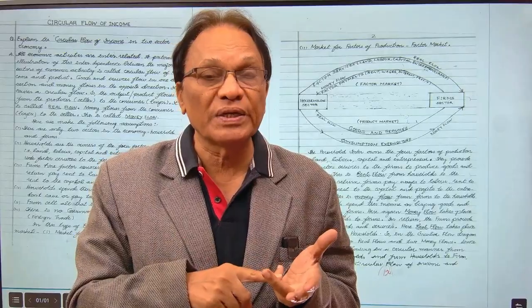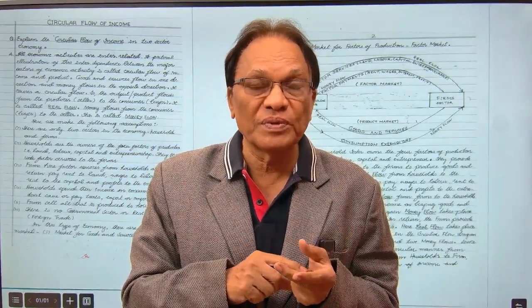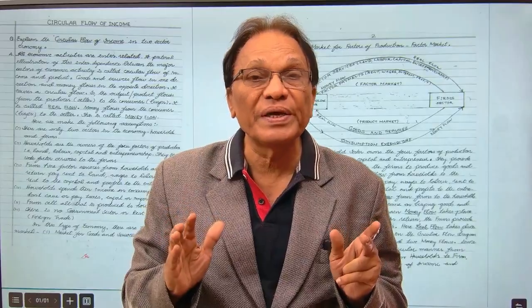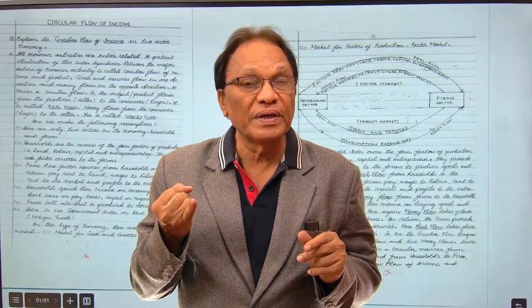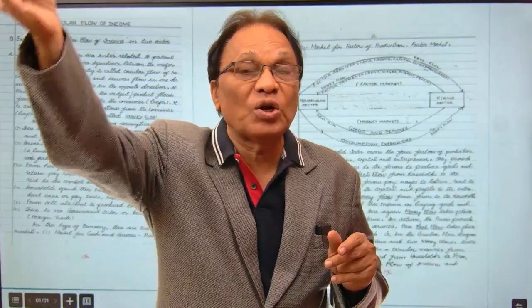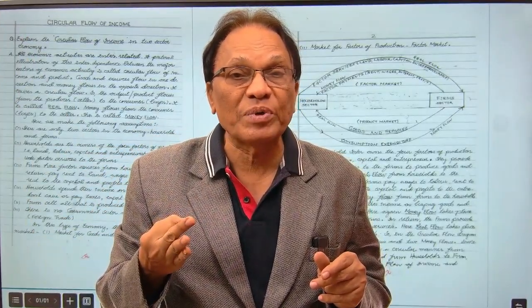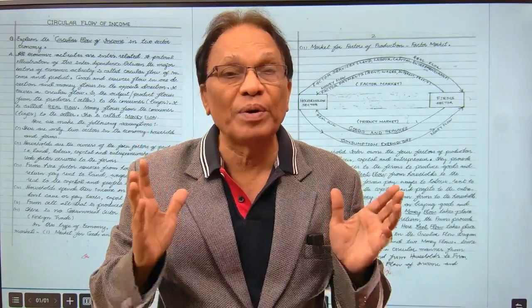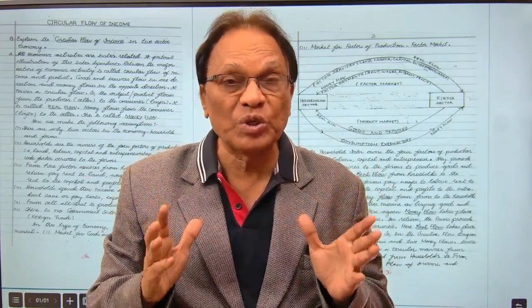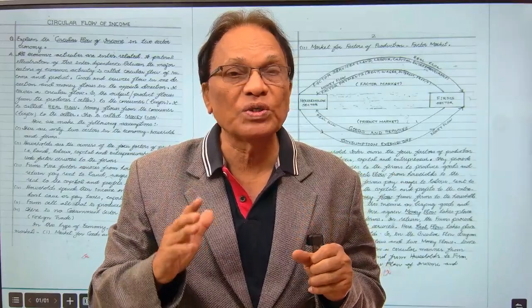There are only two sectors. One is a household, the other one is firms. That means in this economy, there is no government. In this economy, there is no rest of the world. That means this economy does not export, does not import goods. In this economy, there is no capital market. That means there are no banks, nothing absolutely. Just remember, there are only two sectors in the economy, households and firms.